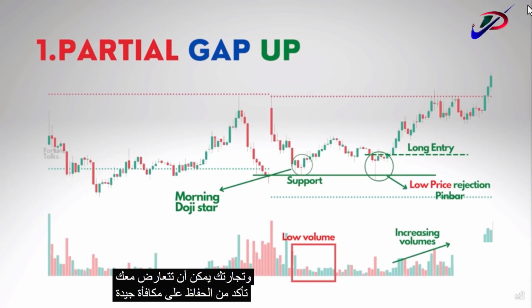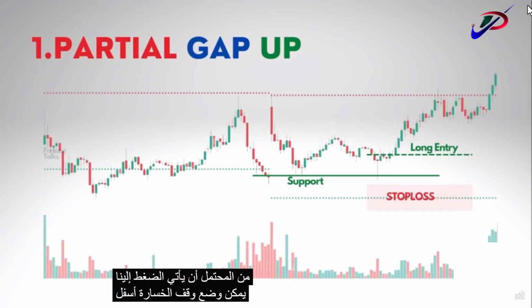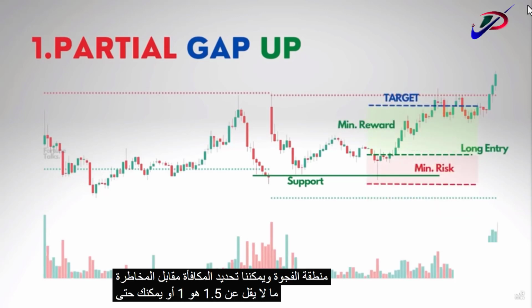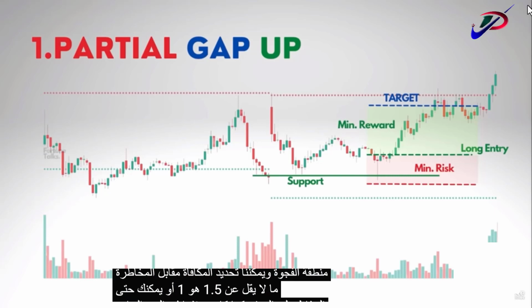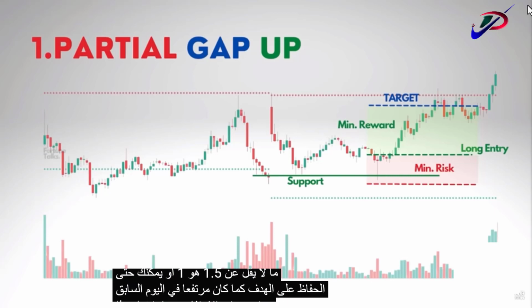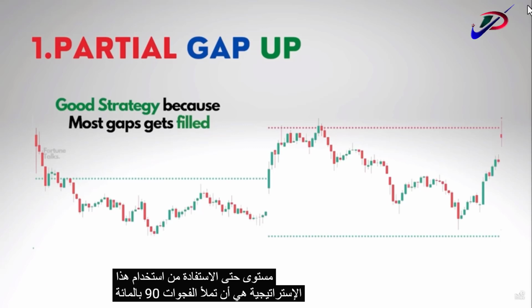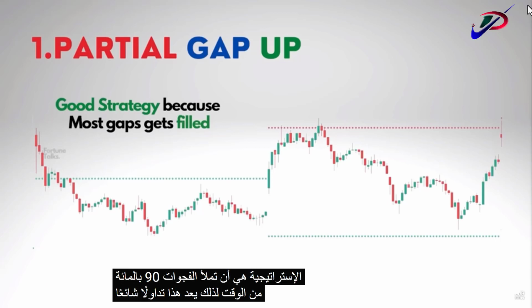So make sure to maintain a good reward percentage and keep an eye on the important levels where the opposing pressure could potentially come in. We can place the stop loss just below the gap zone and we can fix a reward to risk of at least 1.5:1, or you can even keep the target as the previous day high level. So the benefit of using this strategy is that gaps fill 90% of time. So this is a popular trading strategy.